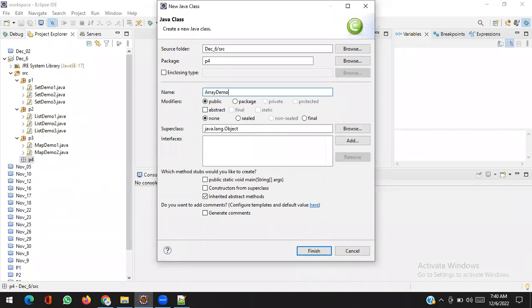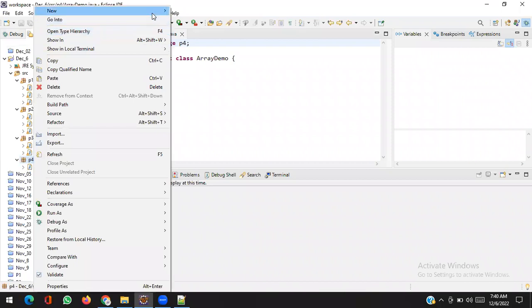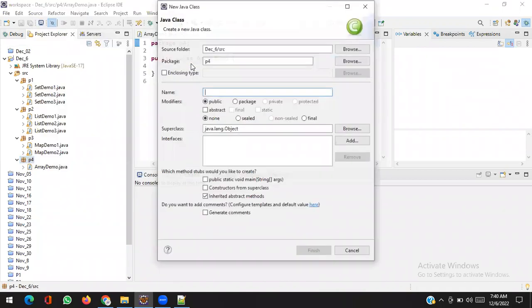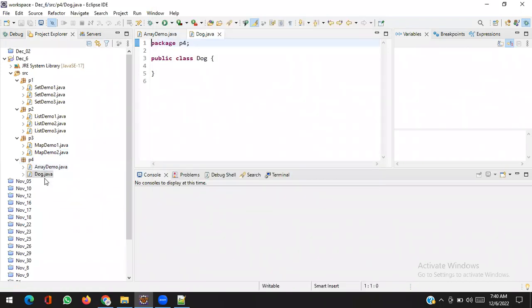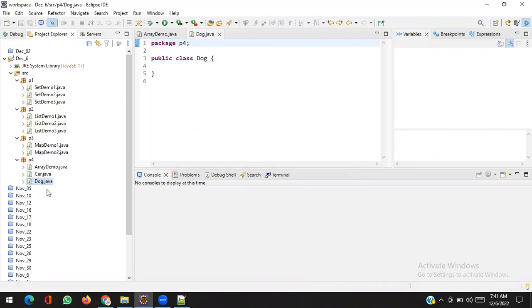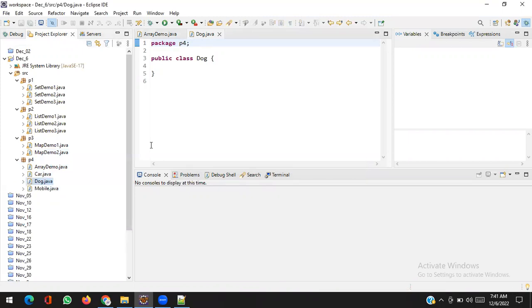Array demo. Suppose I have a dog class, I have a car class, I have a mobile class, and so on.